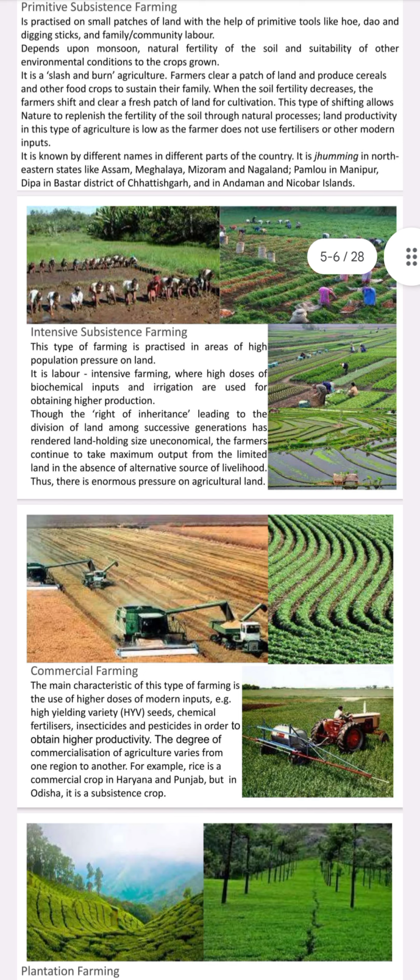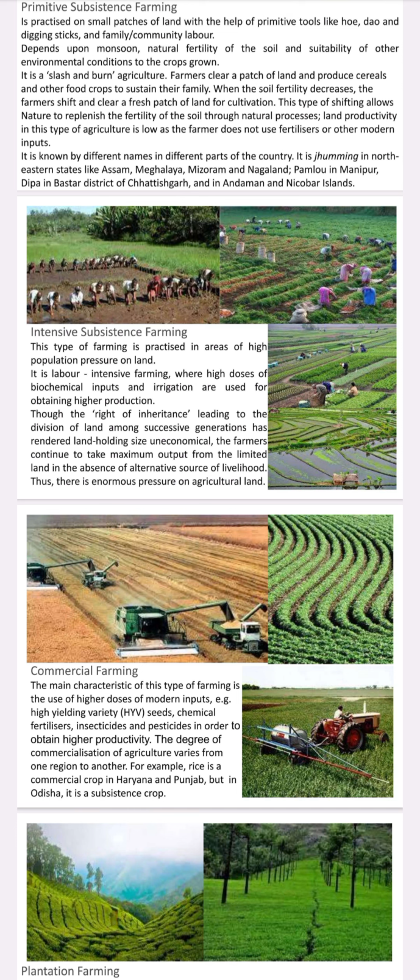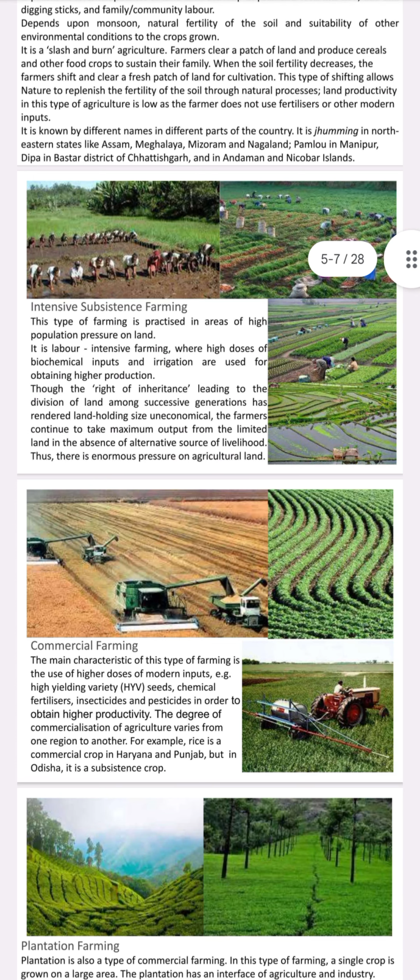Intensive subsistence farming. This is another type of subsistence farming practiced in areas of high population pressure on land. It is labor intensive farming where a higher dose of biochemical inputs and irrigation are used for obtaining higher production. The right of inheritance, leading to the division of land among successive generations, has rendered landholding size uneconomical. The farmers continue to take maximum output from the limited land in the absence of alternative sources of livelihood. Thus, there is enormous pressure on land.